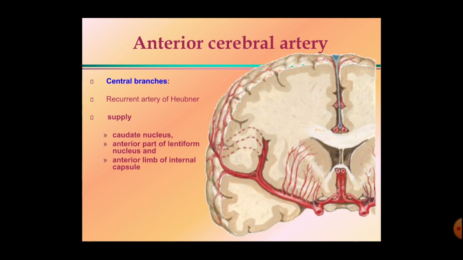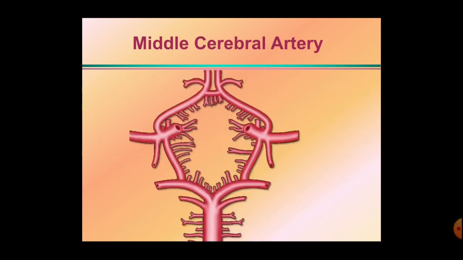Along with that, there are other smaller branches. These are called central branches or perforators. These perforating branches of the anterior cerebral artery supply the caudate nucleus, the anterior part of the lentiform nucleus, and the anterior limb of the internal capsule. Okay, so we have seen the anterior cerebral artery.